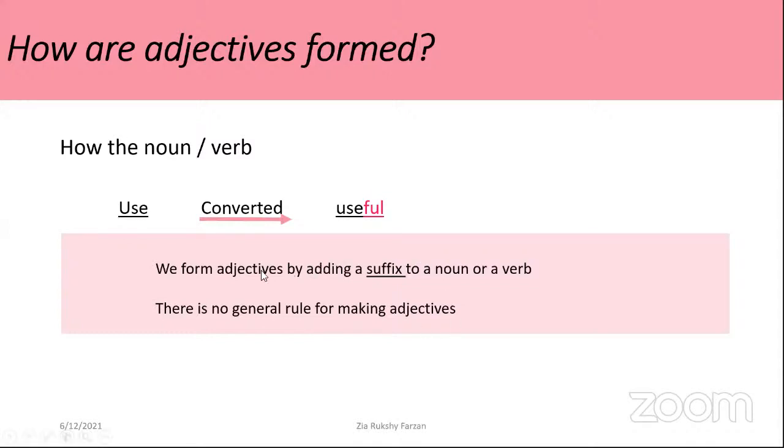So again, go to the example use. This word use is converted as useful by adding more letters at the end of a word. We form adjectives by adding a suffix to a noun or a verb.